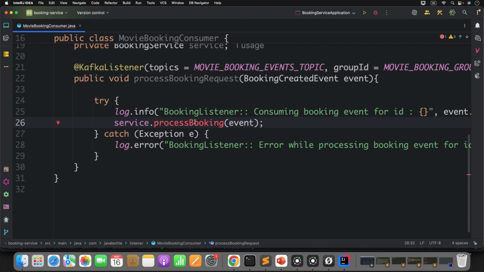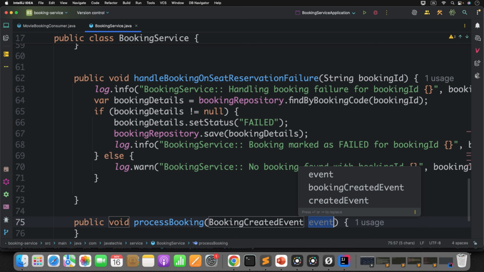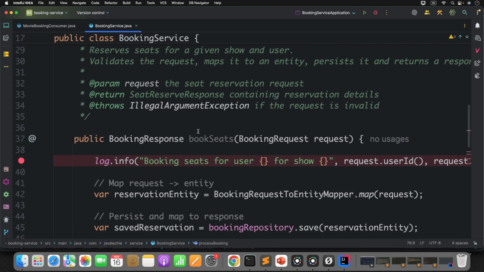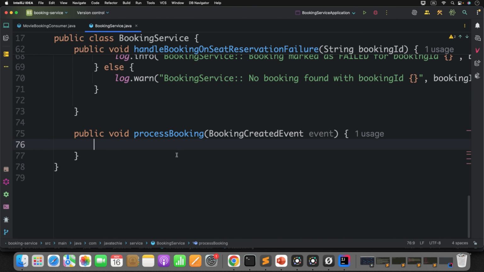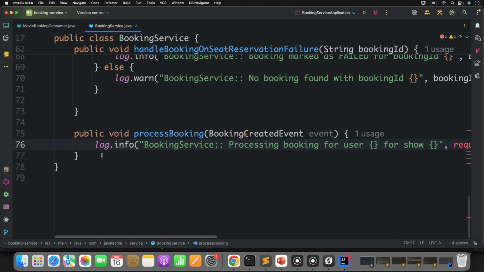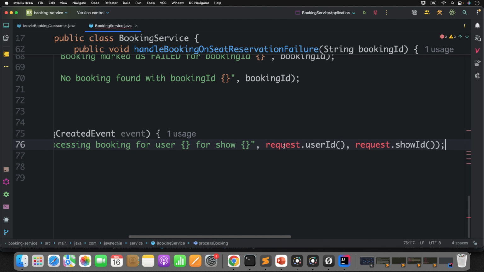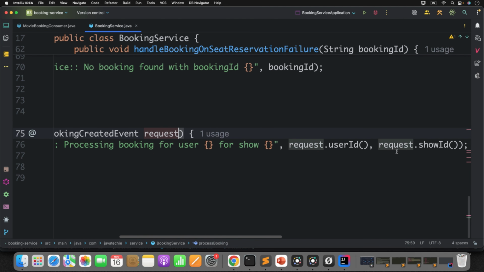Okay, let's create this particular method in our booking service. Now here we will reuse the same existing code, but we will make some little changes in the flow. So first let's add a log statement: booking service process booking for user ID, for show this. So you can change it to the request. That's fine.